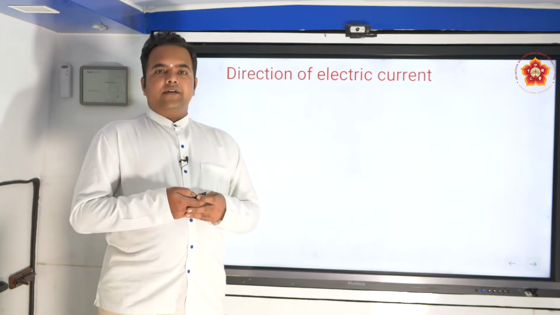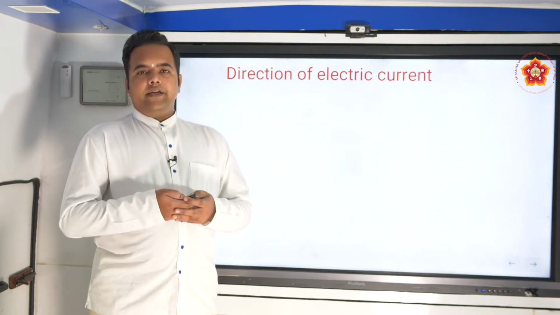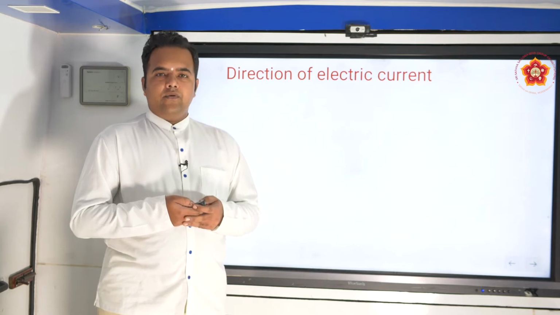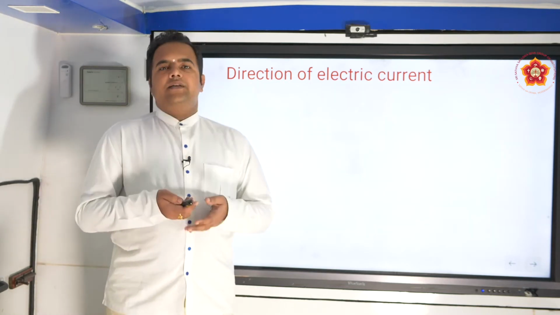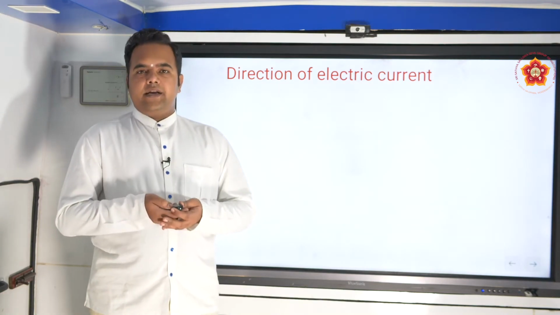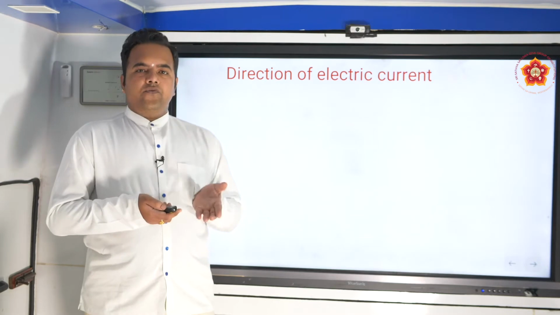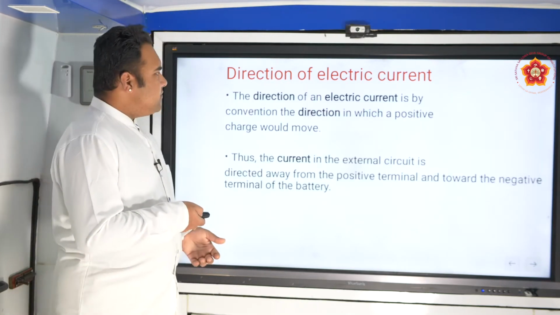Next important thing, we have to talk about the direction of electric current. In what direction does the current flow? Now, having stated that voltage, or the difference of potential between two points, drives the electric current, naturally current should flow from the higher potential to the lower potential. So this is what we have seen.